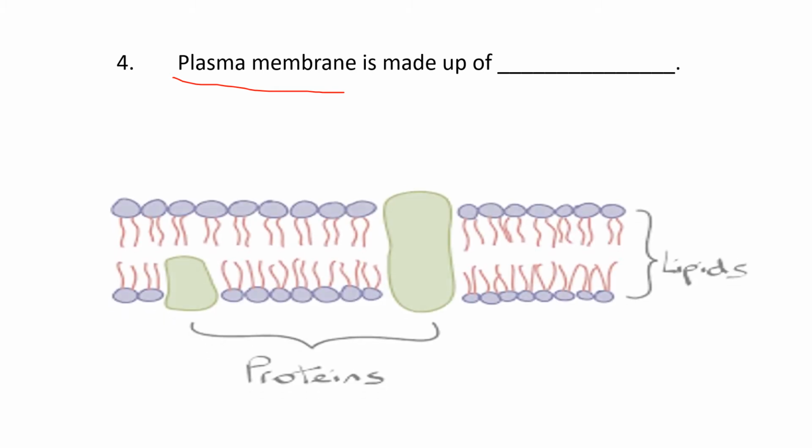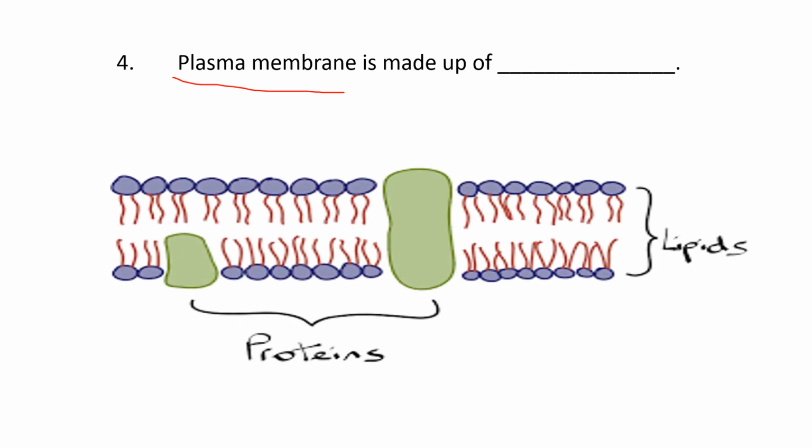So here is the image of the plasma membrane. It is made up of a bilayer. It is also called biphospholipid layer. Bi means two, and phospholipids means lipid groups are attached with phosphates. That is why it is called phospholipids. So two layers of lipids are present and proteins are embedded in it. Getting, dear students? So plasma membrane is made up of what?